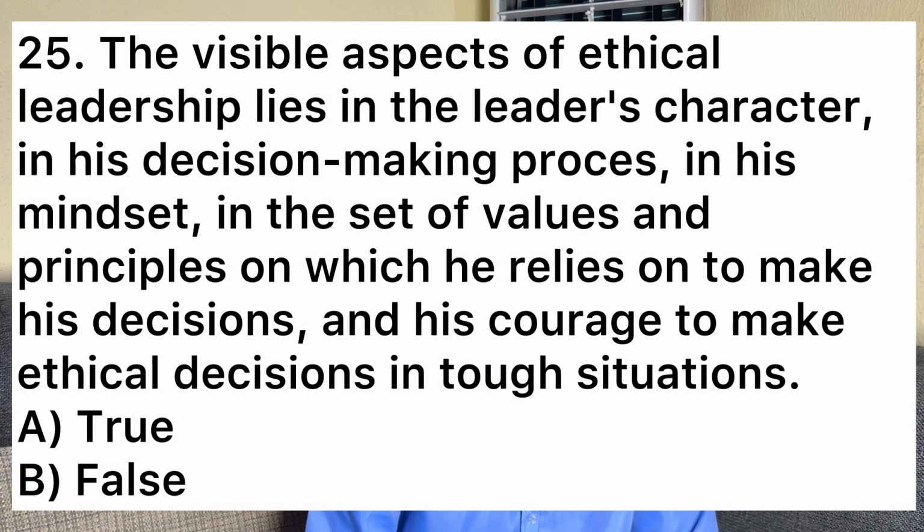Number 25 says, the visible aspect of ethical leadership lies in the leader's character, in his decision-making process, in his mindset, in the set of values and principles on which he relies to make his decisions, and his courage to make ethical decisions in tough situations. A, true. B, false. So this one, the answer is true. The visible aspect of ethical leadership talks about all this, his values, his principles, how he makes his decisions in tough times and all that. So the answer is A, true.